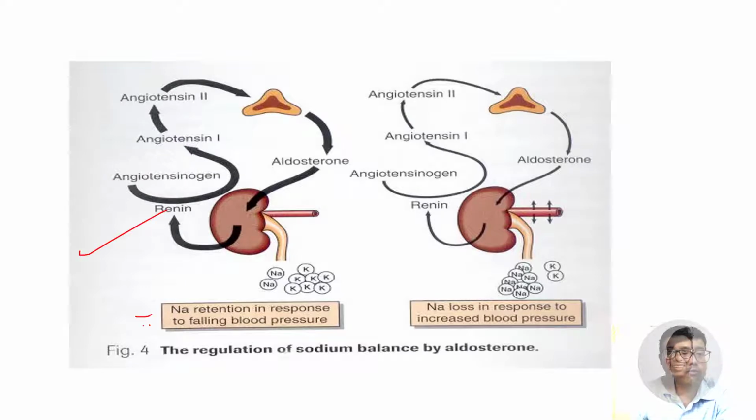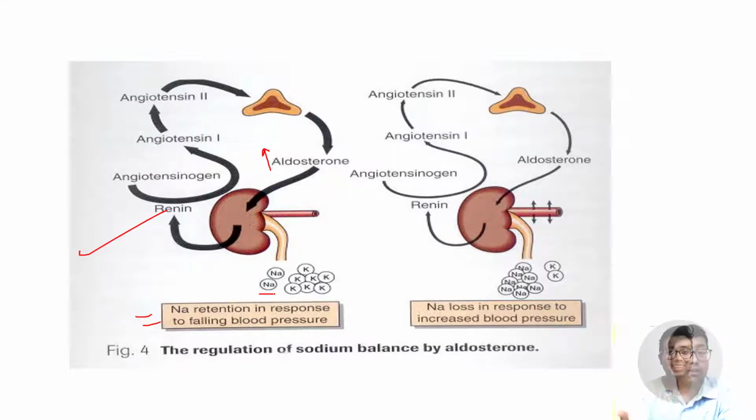So when there is a fall in blood pressure, more and more renin is secreted, more and more angiotensin 1, angiotensin 2 and aldosterone. So the action of aldosterone is high over here. Okay, and this is leading to reabsorption of sodium, and hence in urine sodium excretion is less. So in the body sodium is more, blood pressure goes high. This is a reactionary response.